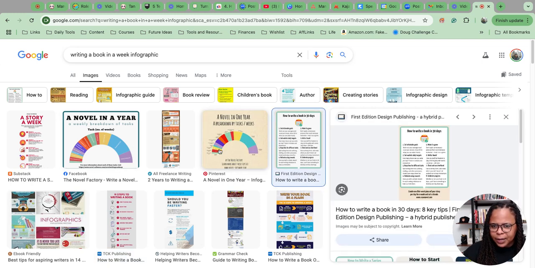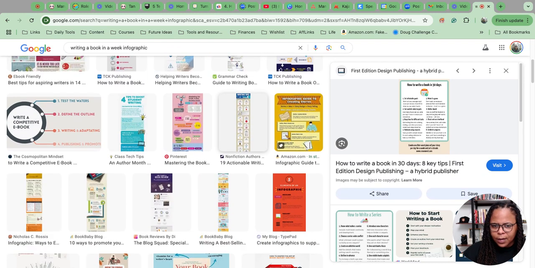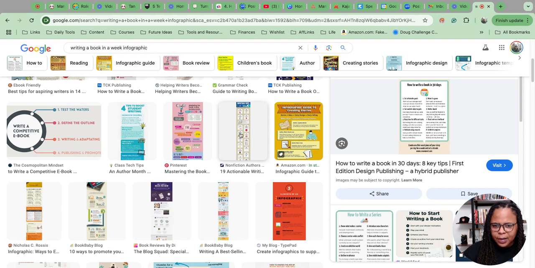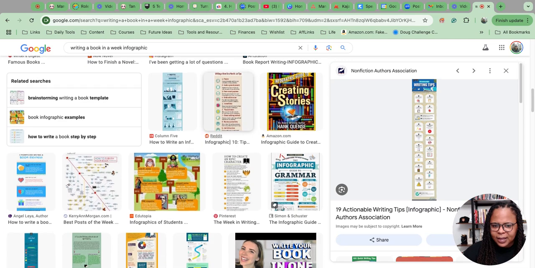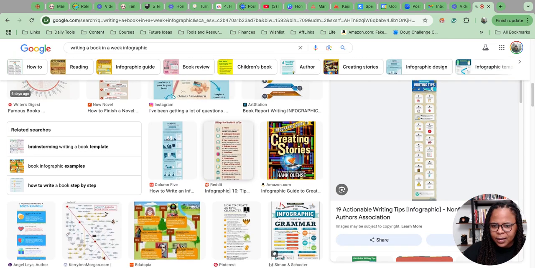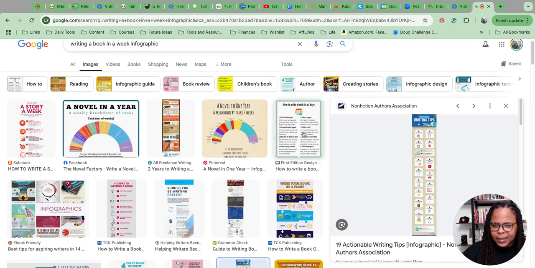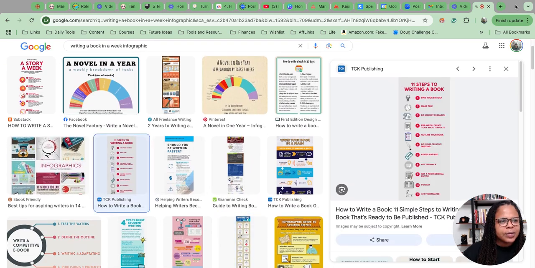How to write a book in 30 days. Infographic, 90 days. Just want to use text. I just want to have fun with it. Okay, let's use this one. 11 steps to writing a book. Let's use this graphic.